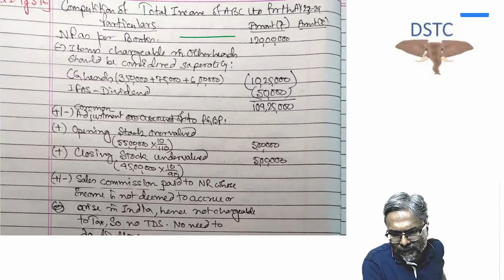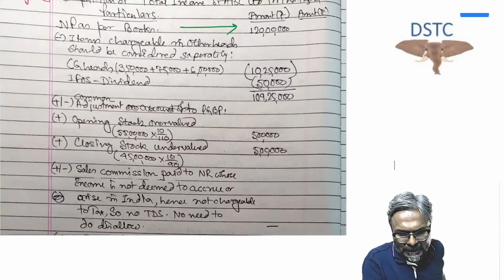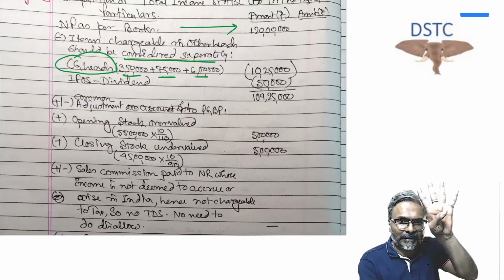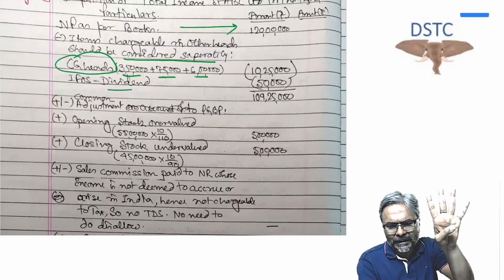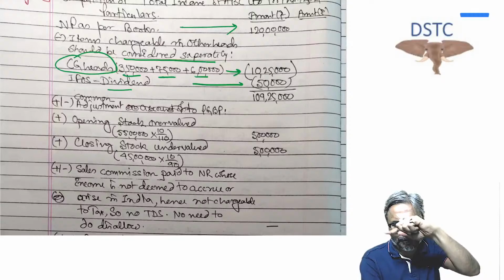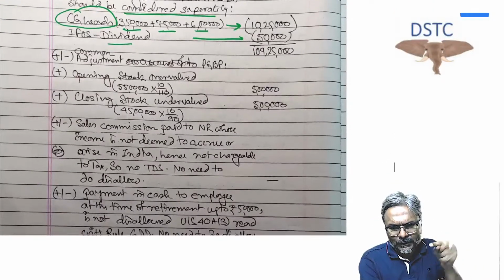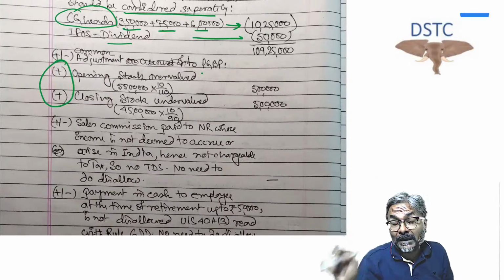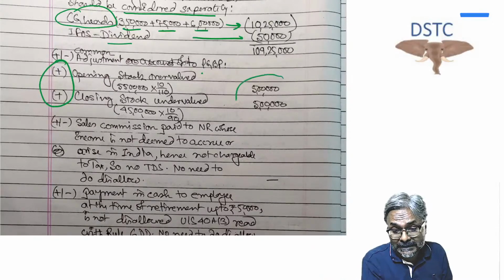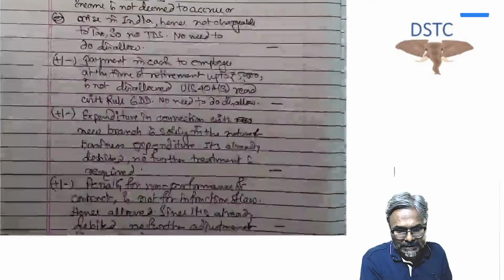Now, net profit as per the books is 1 crore 20 lakhs. Items chargeable under other heads should be considered separately. Which head? Capital gains head. There were 4 items, of which 3 were of capital gains and 1 item was of income from other sources. So the 3 items of capital gains, which are credited in the profit and loss account, are removed. The 1 item of income from other sources is also removed. Now the common adjustment: the profit has to be increased for overvaluation of opening stock and undervaluation of closing stock. This is the increased amount in this case.